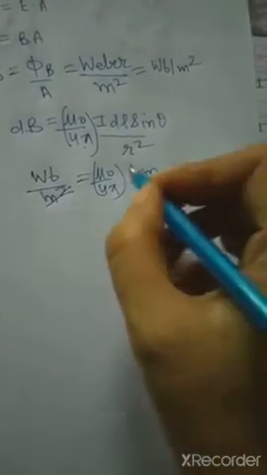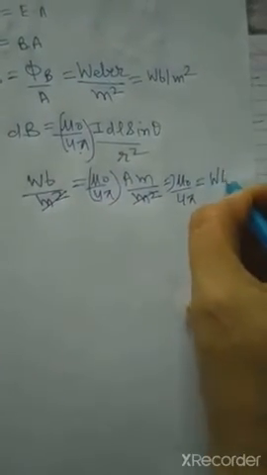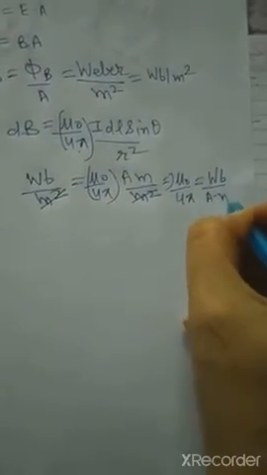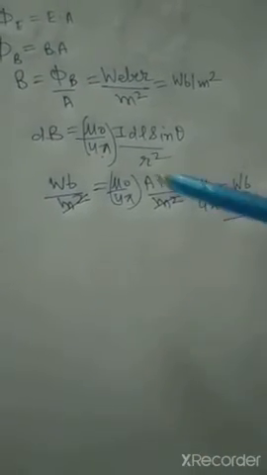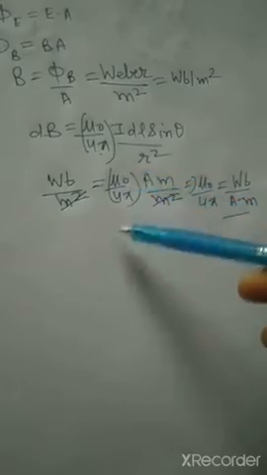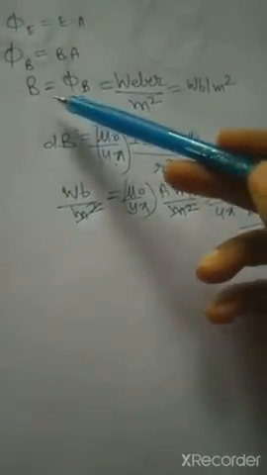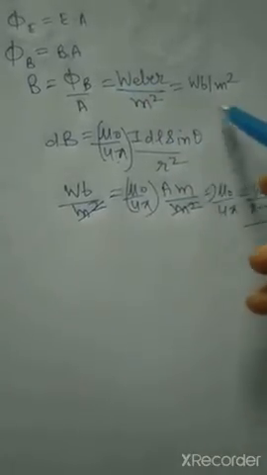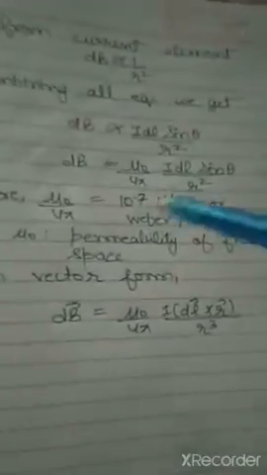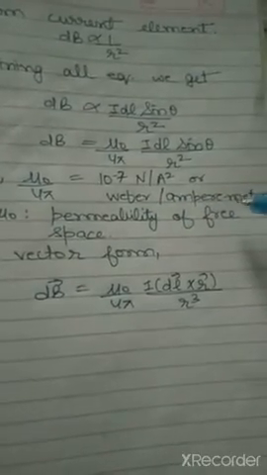If ampere meter comes to this side, it will become Weber upon ampere into meter. Clear? So this is how we can find out the unit of mu naught by 4 pi, and also the unit of magnetic field. Already I told you one of the units, it is Weber per meter square. Clear? So that is why here it is Weber per ampere into meter.